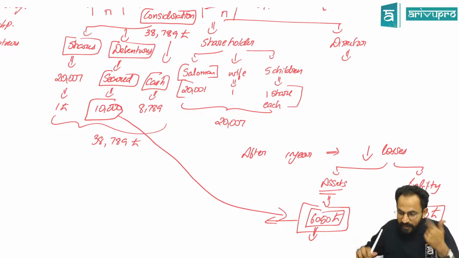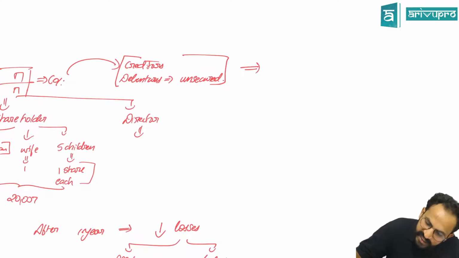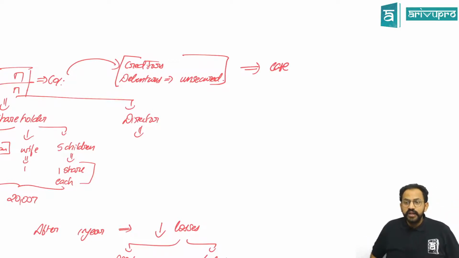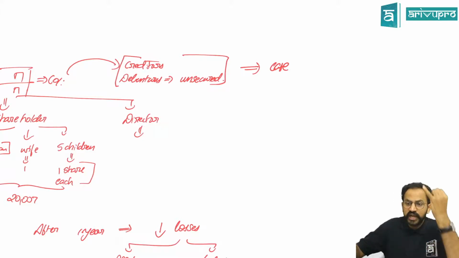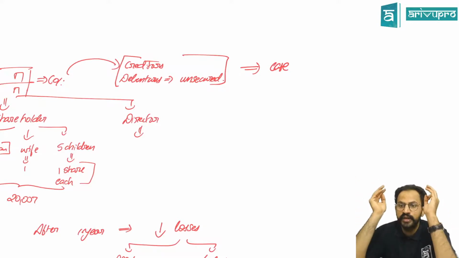Now the outsiders, these creditors, went and filed a case in court, saying that the company had to repay the liabilities of the outsiders first. If anything remains after that, then the owner should take it. But in this case, the owner of the company was Salomon, the director of the company was Salomon, and the debenture holder also was Salomon.